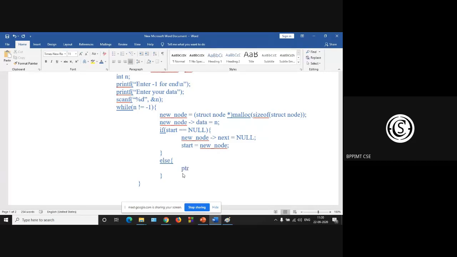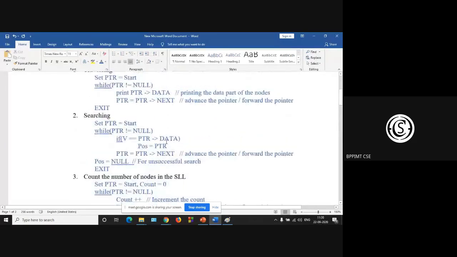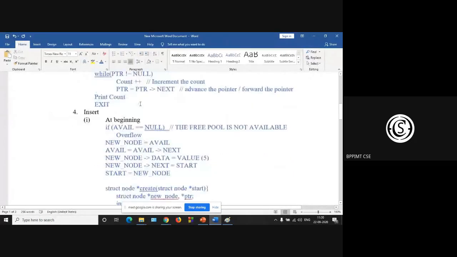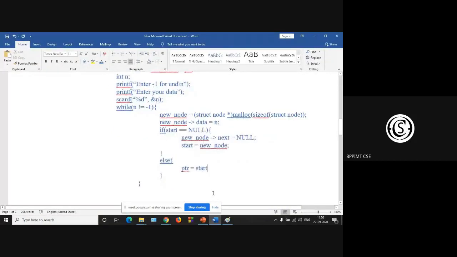So ptr is start. We copy the start. We have to traverse first, so we use this particular code: ptr is start. Next, what should we do? While ptr is not null. Your ptr is start, and start is a node which has two parts, the data part and the linking part.